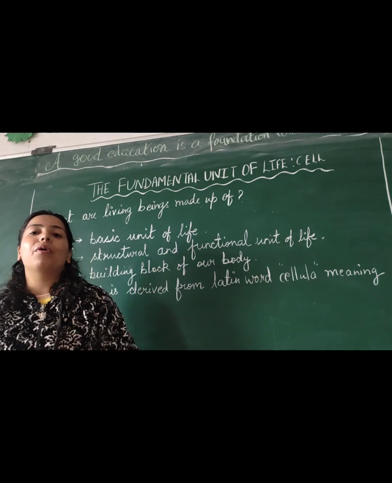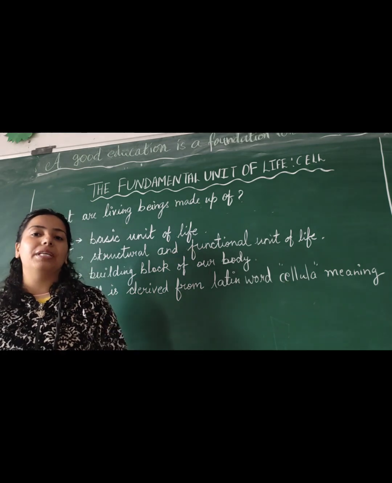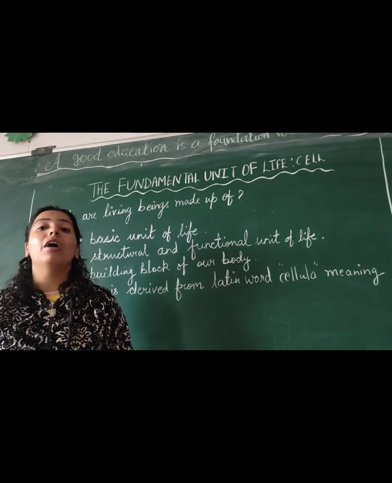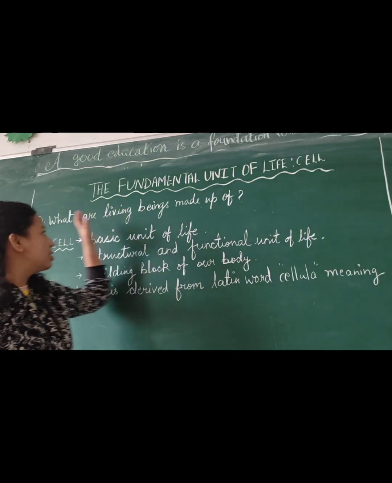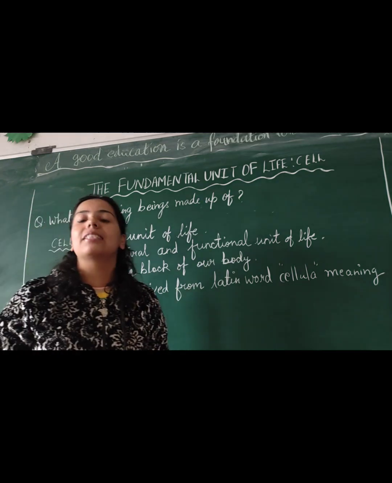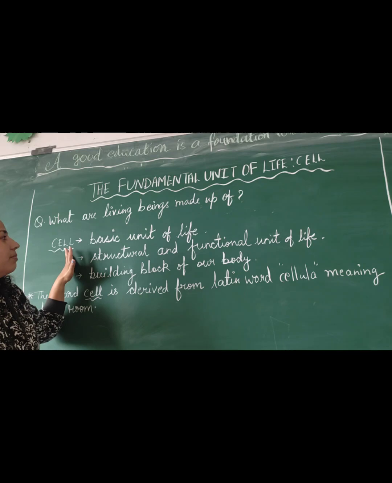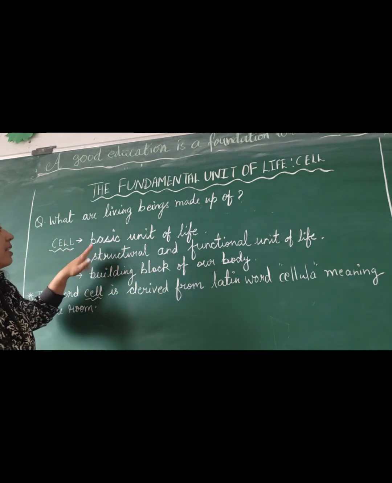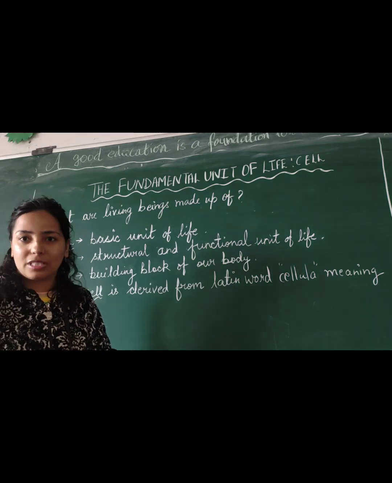In our body there are cells. Our whole body is made up of cells. The human body consists of millions of trillions of cells. So the answer to this question, what are living beings made up of, is that living beings are made up of cells. Now we can say that the cell is the basic unit of life. Without cells, life is not possible.